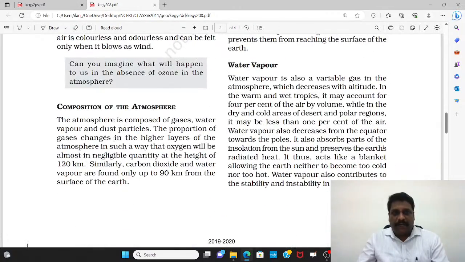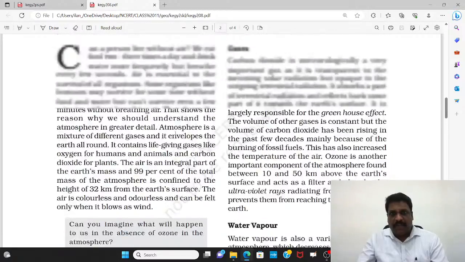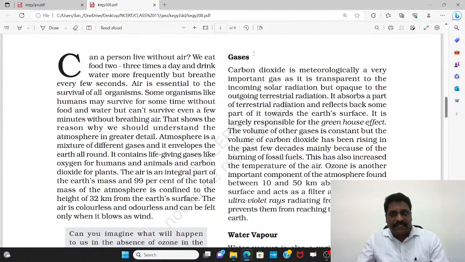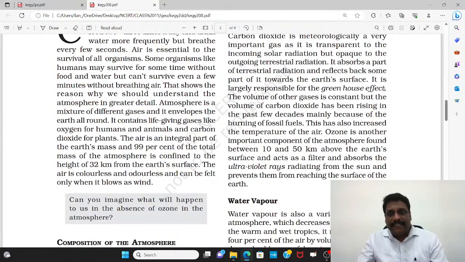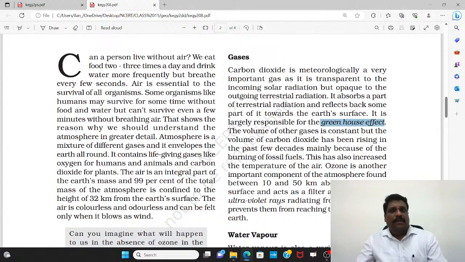Right. Now, when I talk about the composition of the atmosphere, what are the major gases that are there in the atmosphere? Somewhere it talks about that. Okay. And I also told you, whatever is given in italics is very, very important. Okay. Right. So it says carbon dioxide is meteorologically a very important gas, and it is transparent to incoming solar radiation but opaque to outgoing terrestrial radiation, right? It absorbs part of the terrestrial radiation and reflects back some part of it towards the Earth's surface, and it is largely responsible for the greenhouse effect.